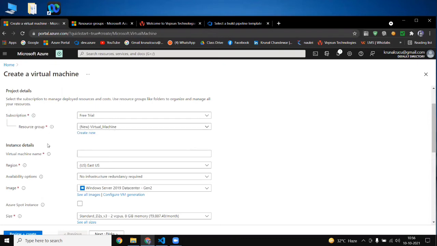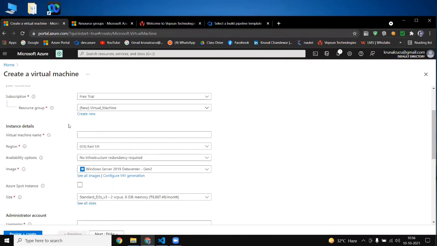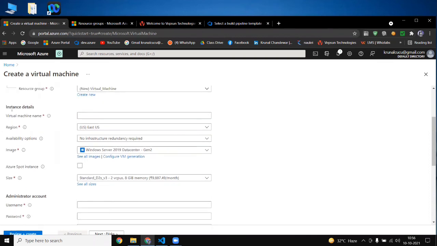And I told you, while making any resource or any service, the most important things are your subscription and your resource group. Now we are going with a free trial, and we selected our resource group as virtual machine. Now they are asking for another detail, that is the virtual machine name. I always give a short name, like VM1. VM1 is the name of my one virtual machine.